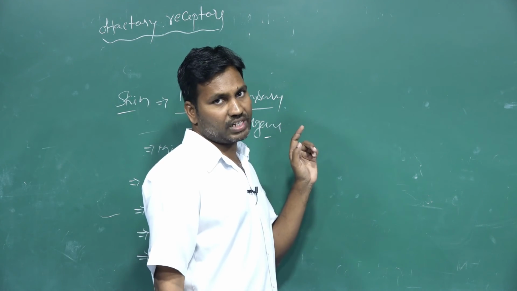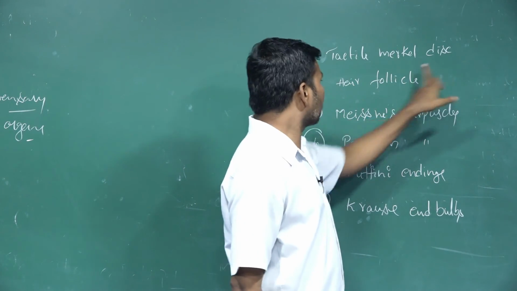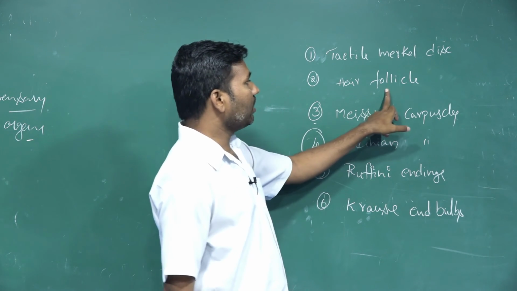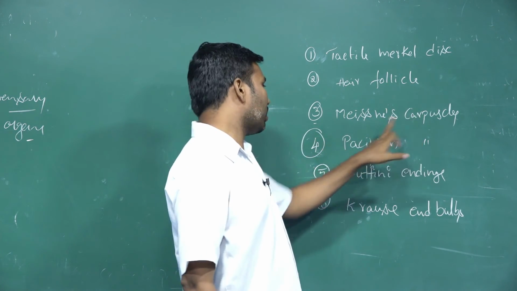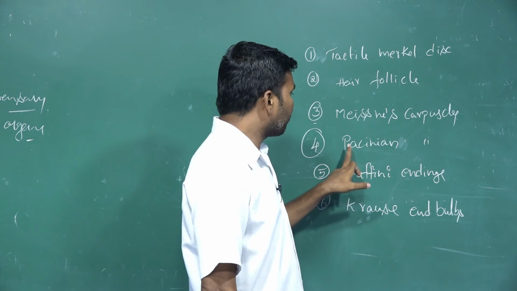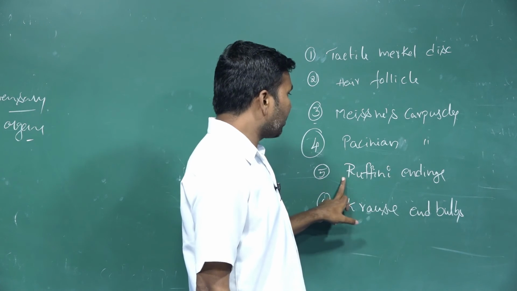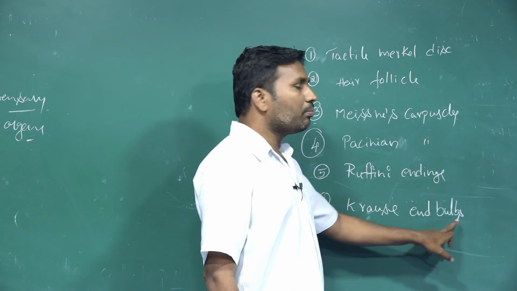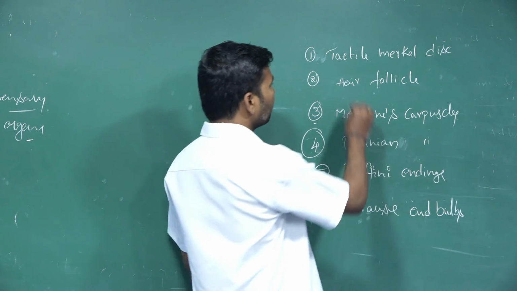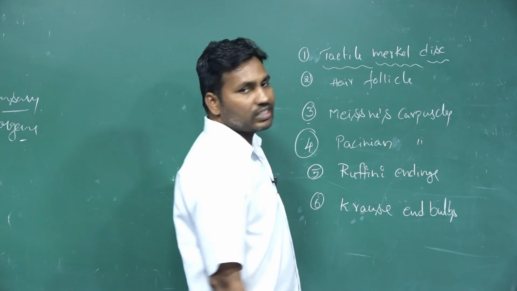We are taking six types of receptor cells: tactile Merkel disc receptors, hair follicle receptors, Meissner corpuscle receptors, Pacinian receptors, Ruffini ending receptors, and the Krause end bulb receptors. One by one, the first one is the tactile Merkel disc receptors.